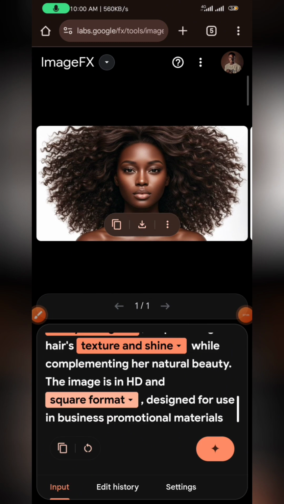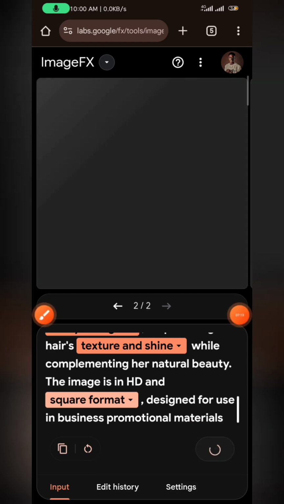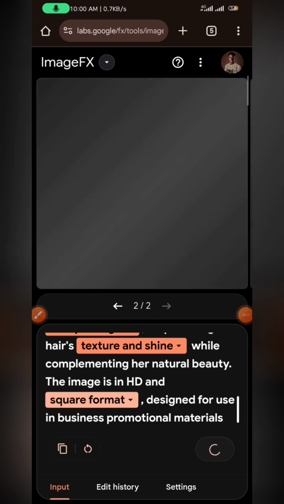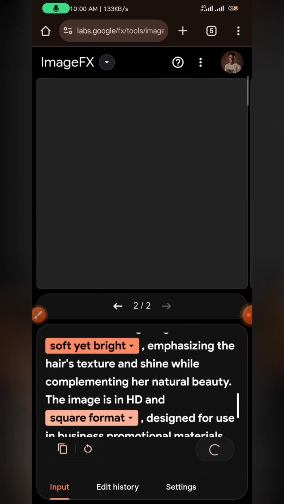And if you don't like this, you can just click again here, and it's going to regenerate or reimagine it and give you something new. And you can just keep regenerating until you find something suitable.